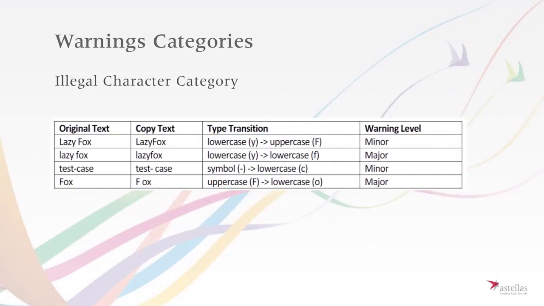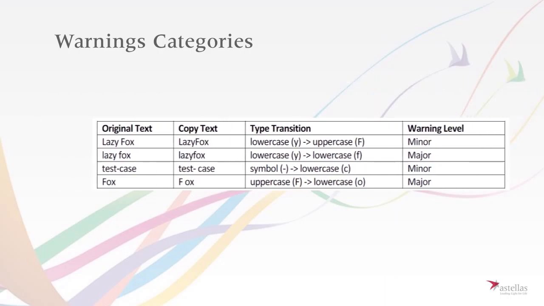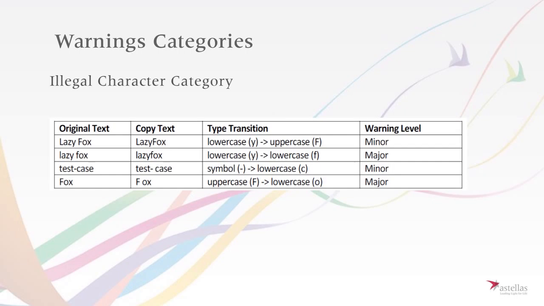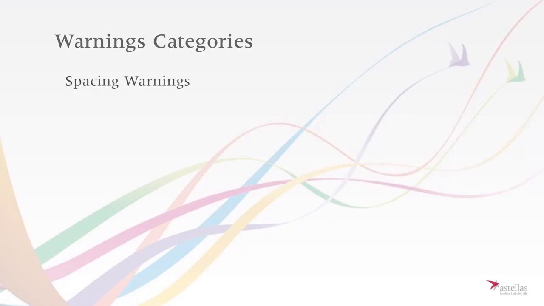Illegal character category. This category is intended to provide a workaround for PDF documents that use fonts with only few illegal character encodings. While the other categories use the tables described above to decide which character codes provide similar content, here a programmatic approach is used. At first, characters with an invalid code serve as placeholders and are mappable to any valid character code. However, they do raise this warning. If you do not want to process each warning by hand, you can turn them off individually or globally in the map warning settings.